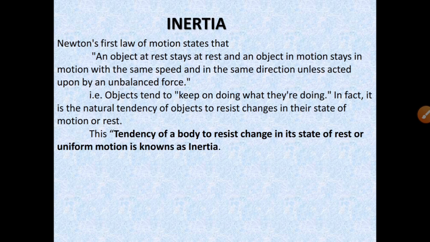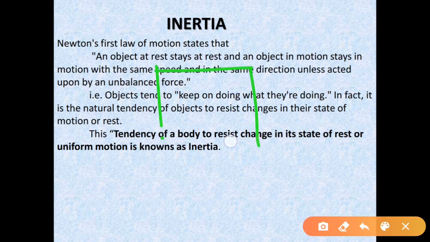From Newton's first law, we have observed that an object at rest will try to remain at rest, and an object in motion will stay in motion unless an external force is applied on it. For example, there is an object which is at rest and very heavy, say 1000 kg. Now you are applying some external, unbalanced force to move it, but it will not move easily.